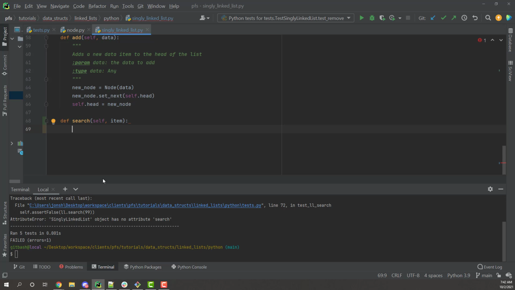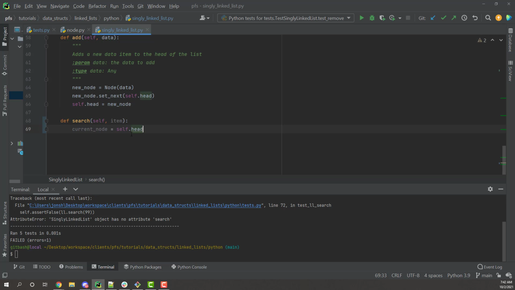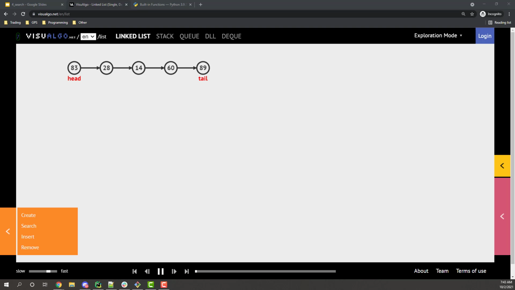Well, we know we need to start at the head of the list. So let's go ahead and create a pointer, or just a variable, that's going to keep track of whatever node we're currently looking at. So we're going to say the current node, and what's it going to start at? It's going to start by default at the head. Basically, all we're doing here is creating this variable, and it's going to point to right here. It's going to point to the head.